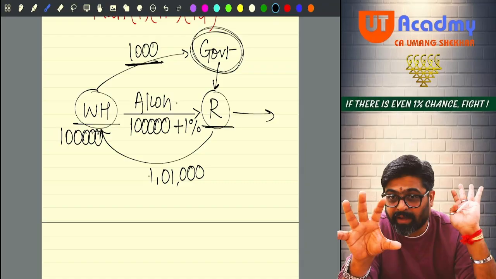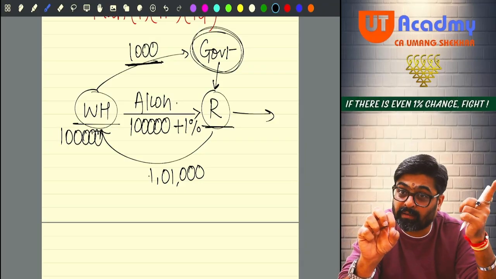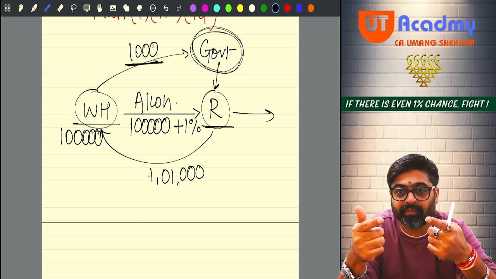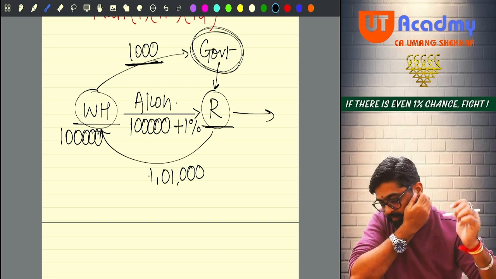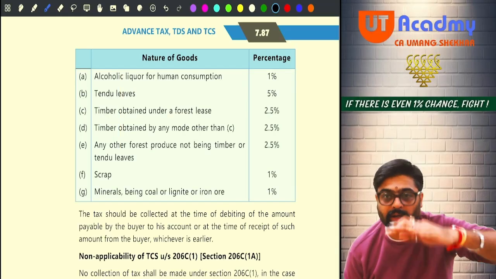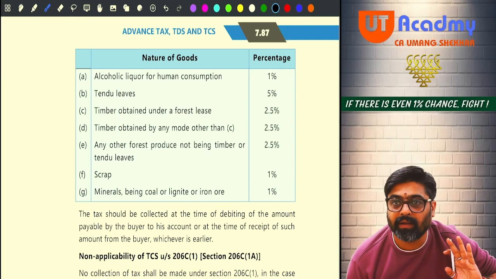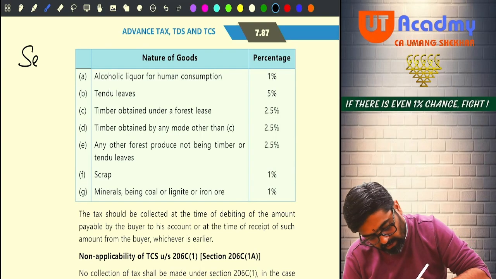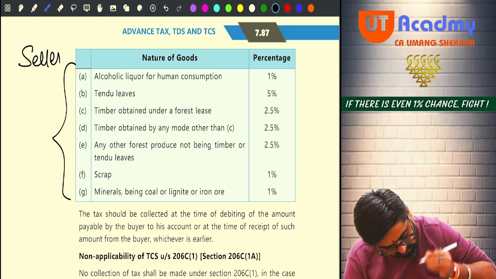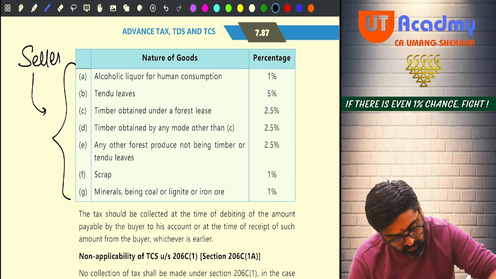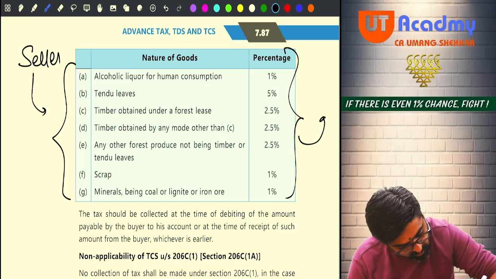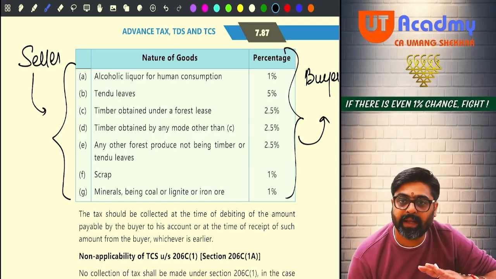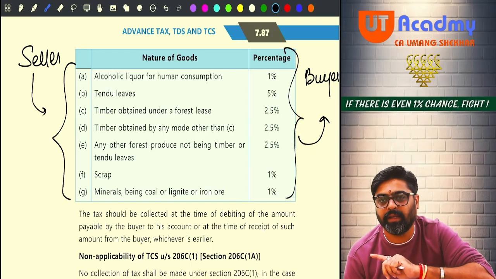Understanding? So to catch him, so that he does not show an income below this amount, we have to do this. Understanding? Now in certain cases, where these goods are sold, only these goods are covered by one. See, there is no etc. written anywhere. Okay. So if you are a seller selling any of these goods to the buyer, along with the selling price, take this much amount as TCS.